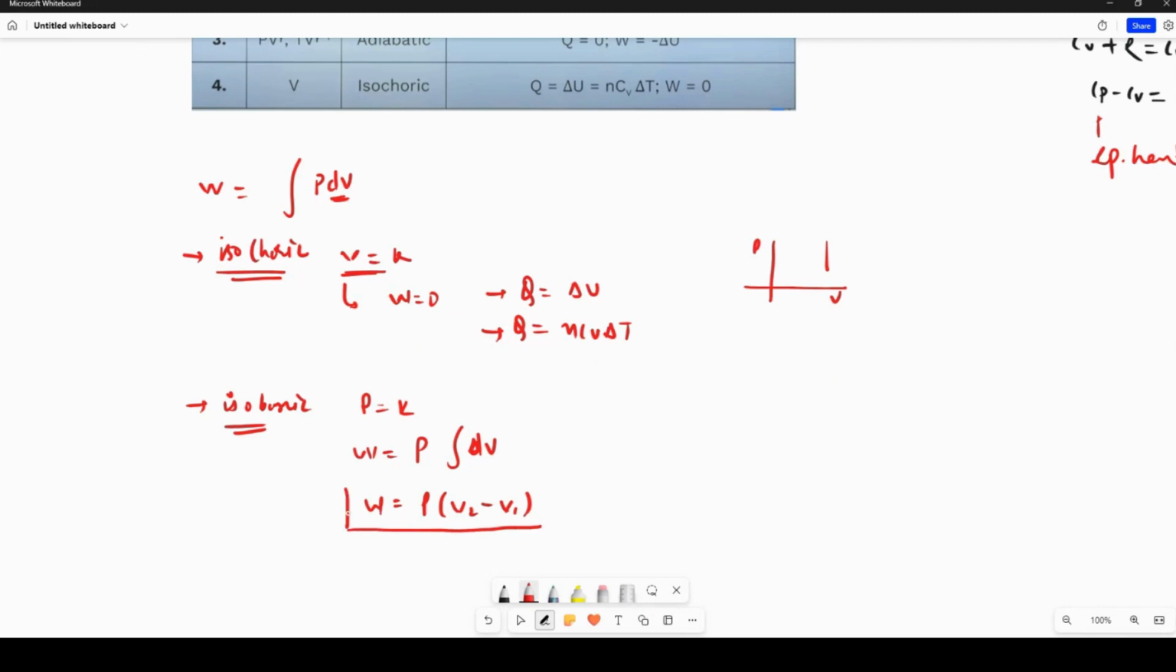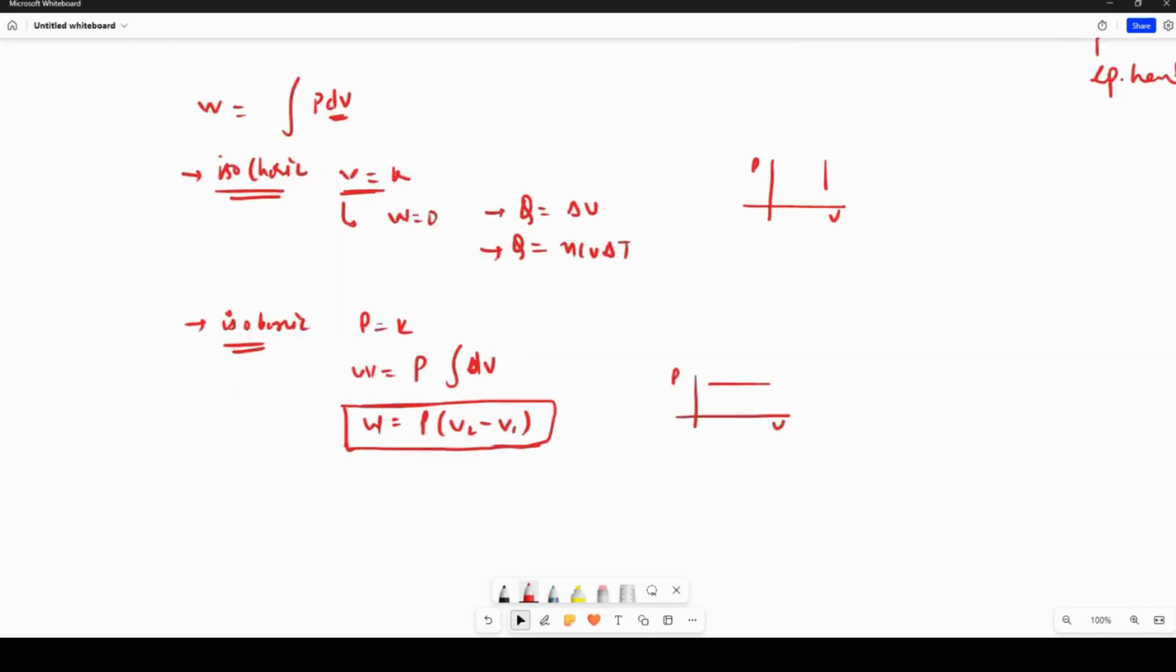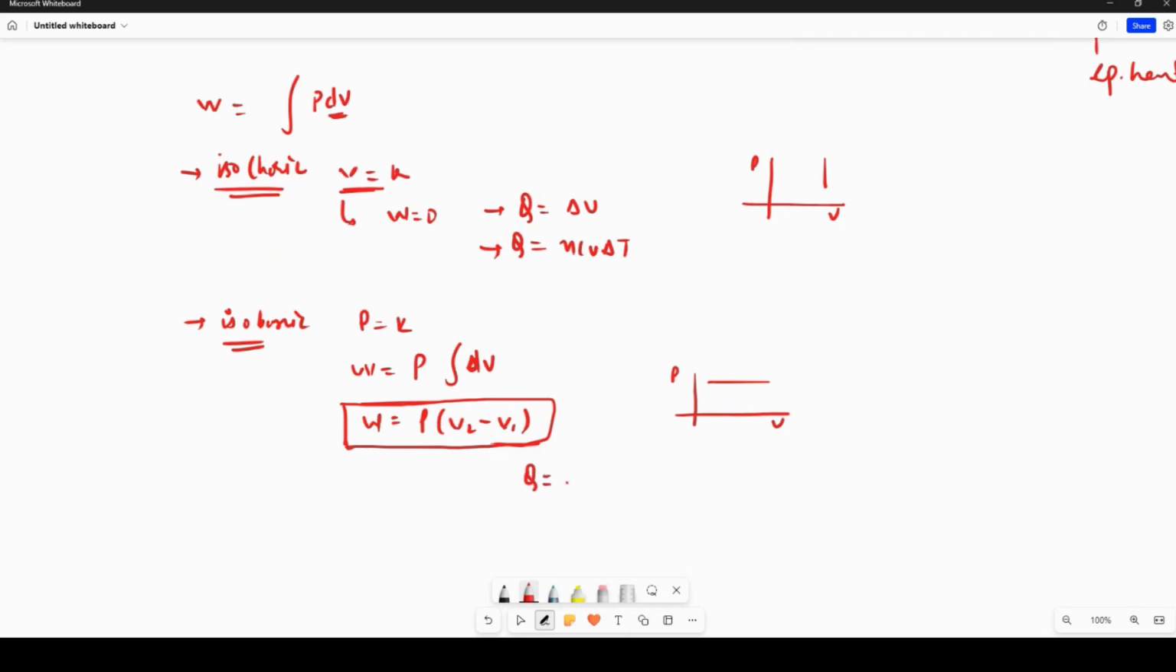Work done is equal to P times V2 minus V1. The constant pressure line will look like this, so the PV graph will be this. Now, if you need to find the heat given, heat is equal to W plus delta U. So W is P times V2 minus V1, plus delta U, which is n CV delta T. That is how you can write it.